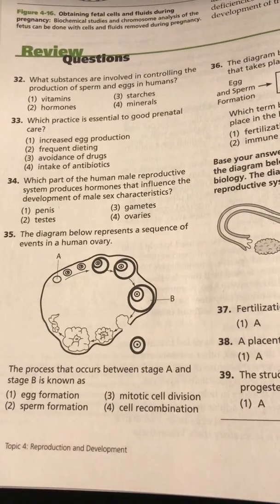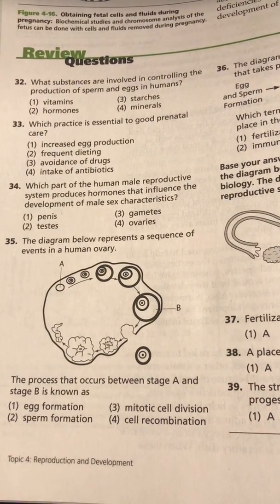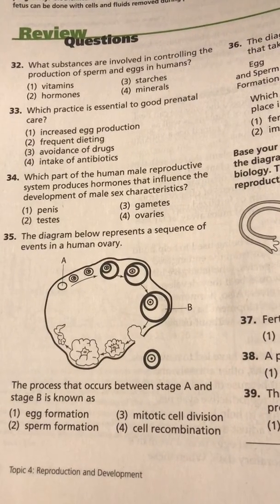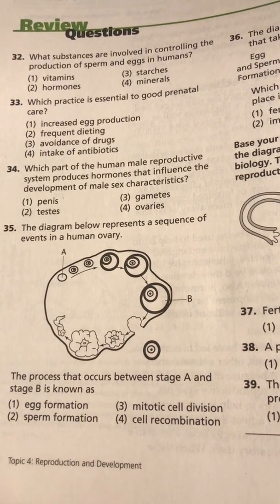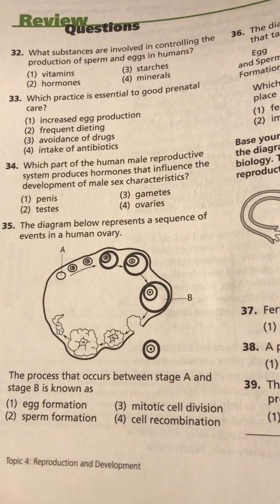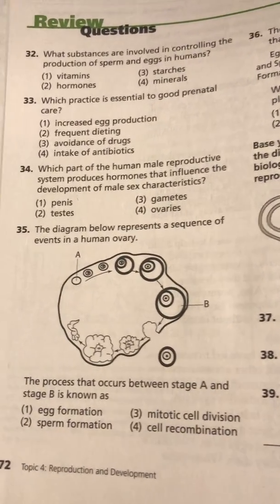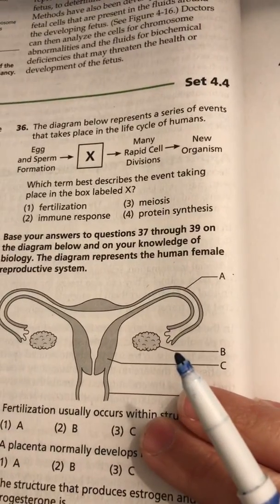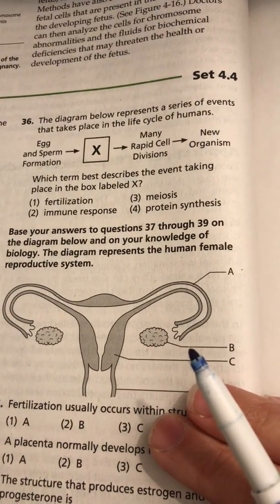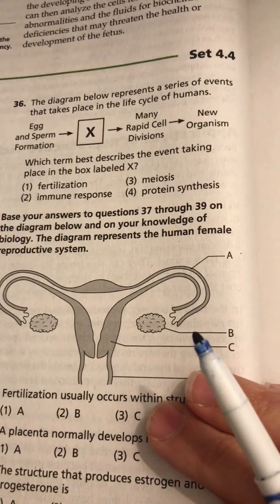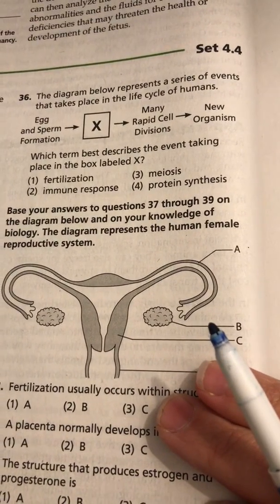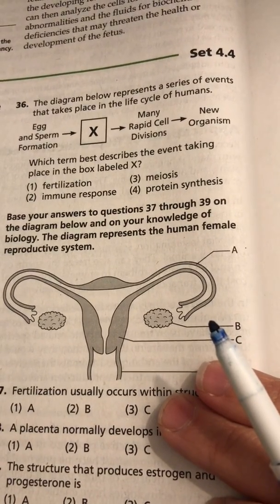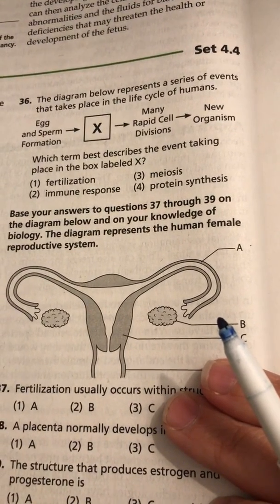35. The diagram below represents a sequence of events in a human ovary. The process that occurs between stage A and stage B is known as egg formation, sperm formation, mitotic cell division, or cell recombination. Number 36. The diagram below represents a series of events that take place in the life cycle of humans. Which term best describes the event taking place in the box labeled X? Fertilization, immune response, meiosis, or protein synthesis.